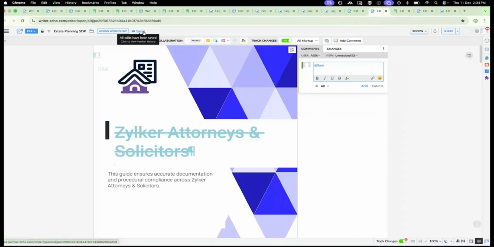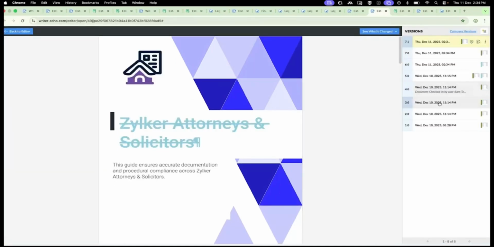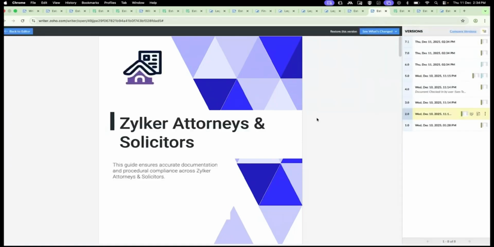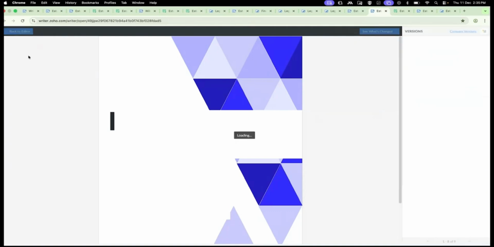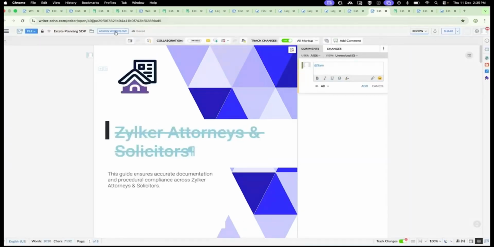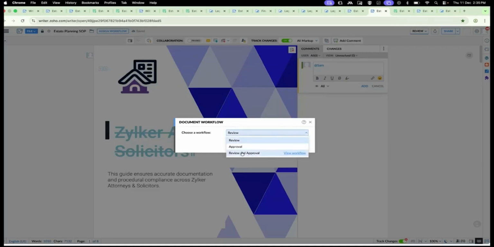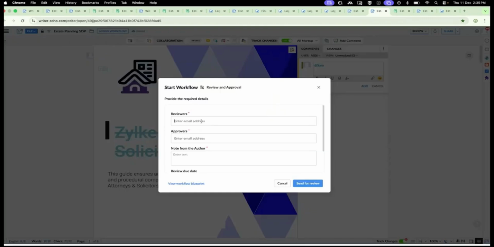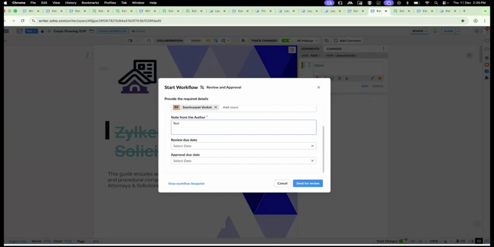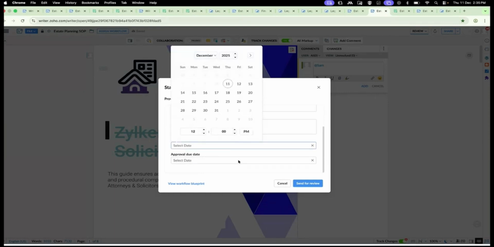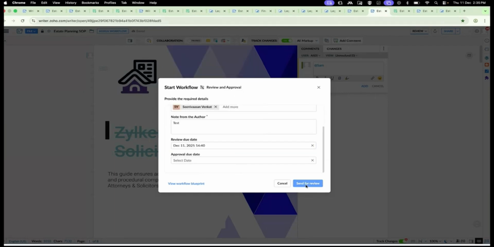And if you're not okay with the present version, you can move to any version anytime and restore the version. Once the document is ready after collaboration, it's time for review and approval. We have this assign workflow option available here, and I'm going to set the review and approval. Then enter the email address. You can also add a comment or instruction. You can also set the due date, and based upon the due date, the user will get a notification. Now we can send it for review.